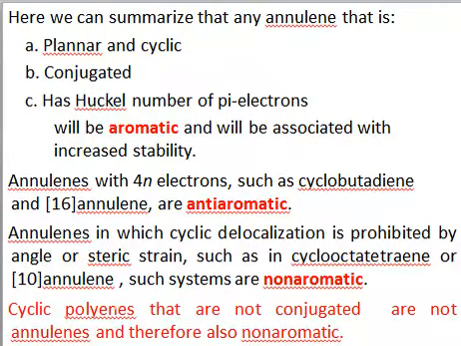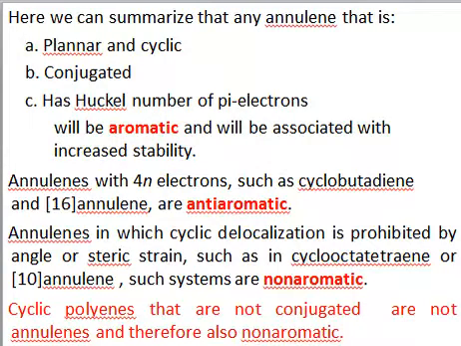Then we have a third category, annulenes in which the cyclic delocalization cannot occur because of angle strain or steric strain or whatever the reason. So if a system is conjugated but not delocalized, or if a system is not planar, then such annulenes are known as non-aromatic, right? So this is the major difference between aromatic, anti-aromatic, and non-aromatic.